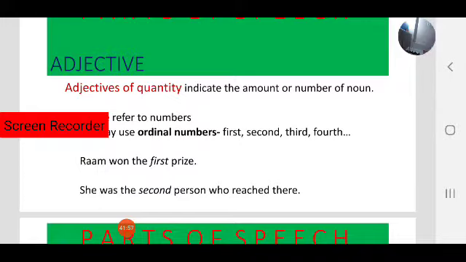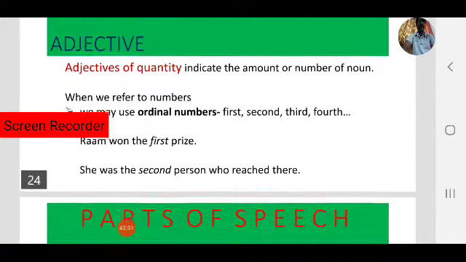Ram won 4 prizes. That is also a cardinal number. How many prizes did Ram won? 4 prizes. Ram won 4 prizes. 4 is a cardinal number. That is also an adjective. Next, Ram won the first prize. Here first, second, these are ordinal numbers. These are also called adjectives of quantity. She was the second person who reached there. Second person. She was the second person who reached there. So, adjectives of quantity.